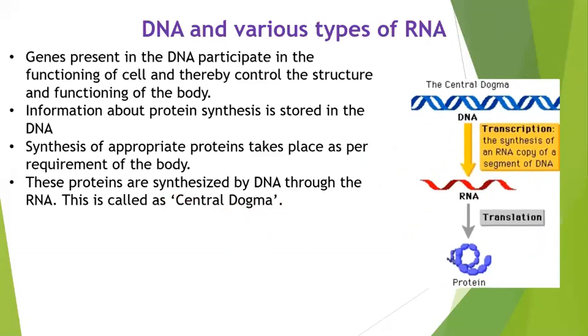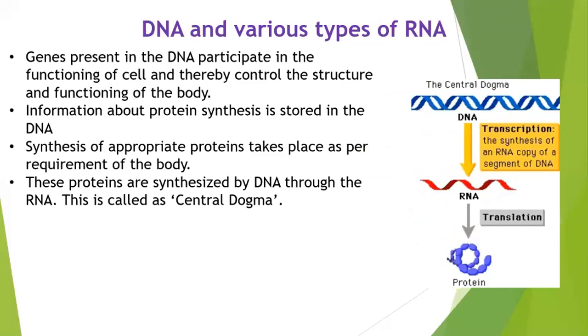Central dogma states that the DNA is going to produce RNA, and then the RNA is going to transfer the information of DNA into the protein. Ultimately DNA produces RNA, RNA produces protein, but the information of this protein is with the DNA, and it is only going into the protein through RNA.